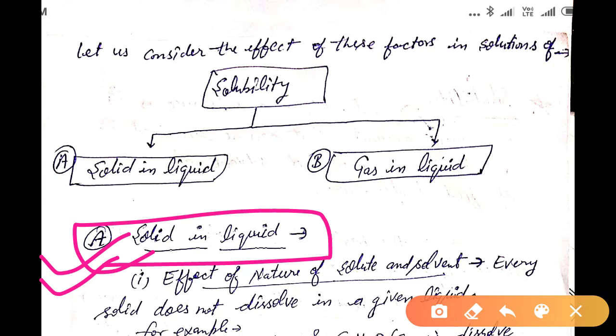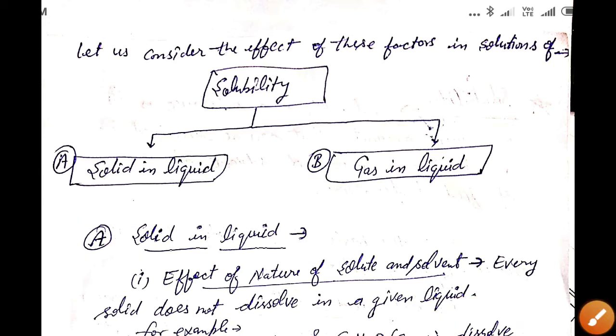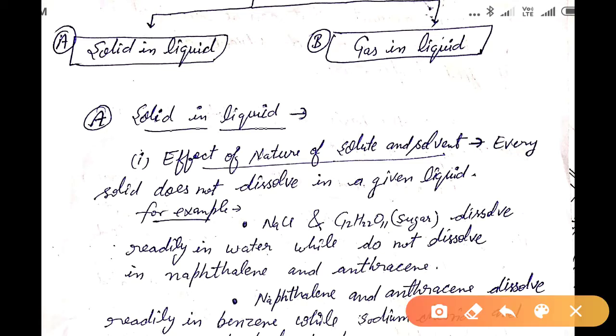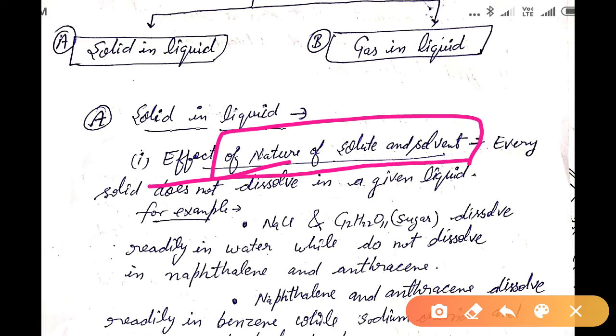The first one is the effect of nature of solute and solvent. Nature of solute and solvent means what is the nature of the solute and solvent. It may be either a polar or non-polar solute, or a polar or non-polar solvent.